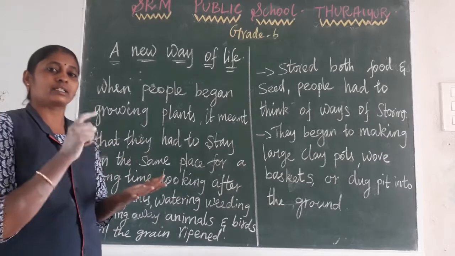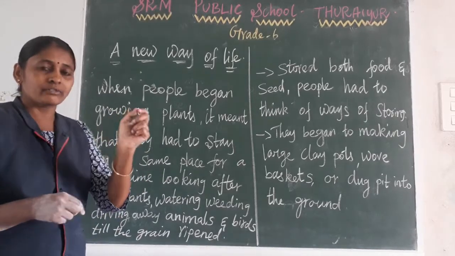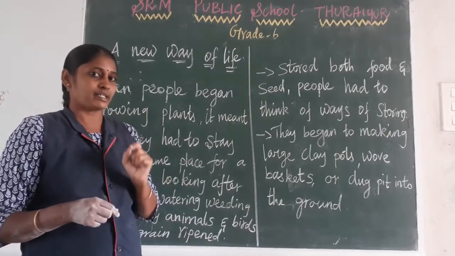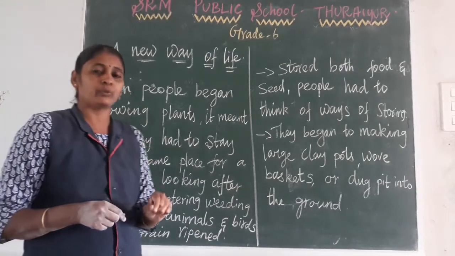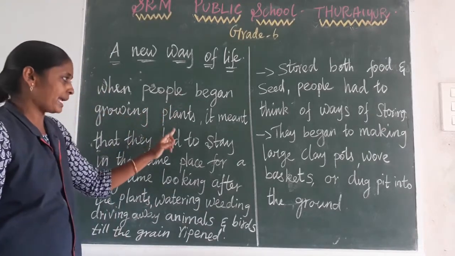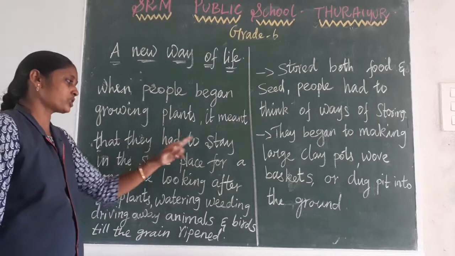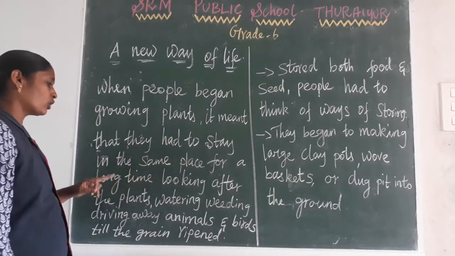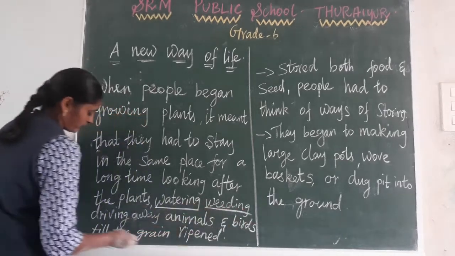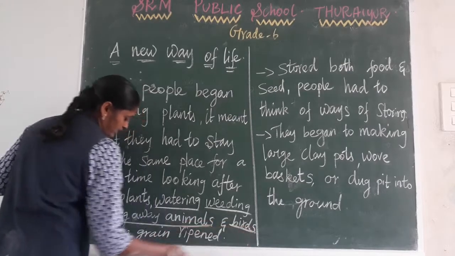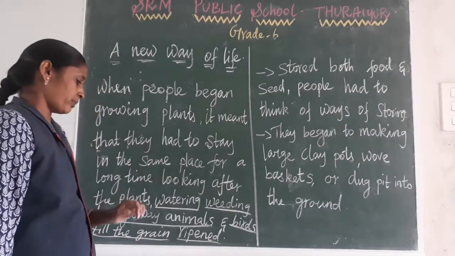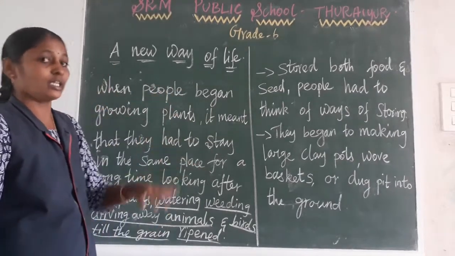So farming activities, particularly farming, led the early humans to settle in one particular place. Farming is a very important reason to settle in one place. When people began to grow plants, it meant they had to stay in the same place for a long time, looking after the plants, watering, weeding, driving away the animals and birds, till the grain ripened. These are the reasons they stayed in one particular place.